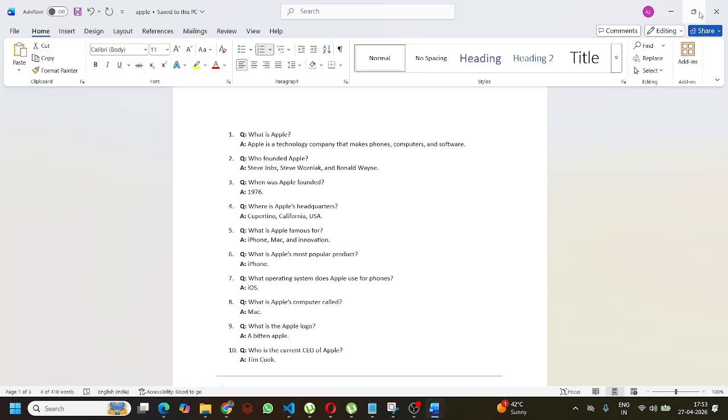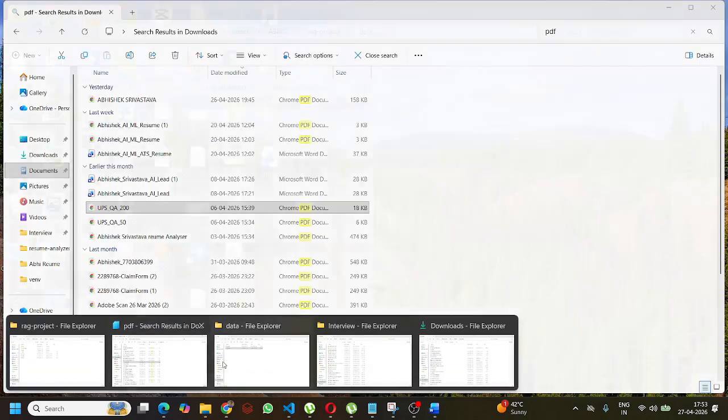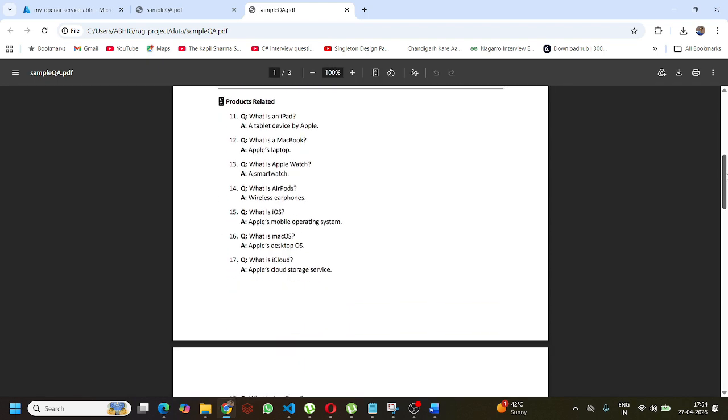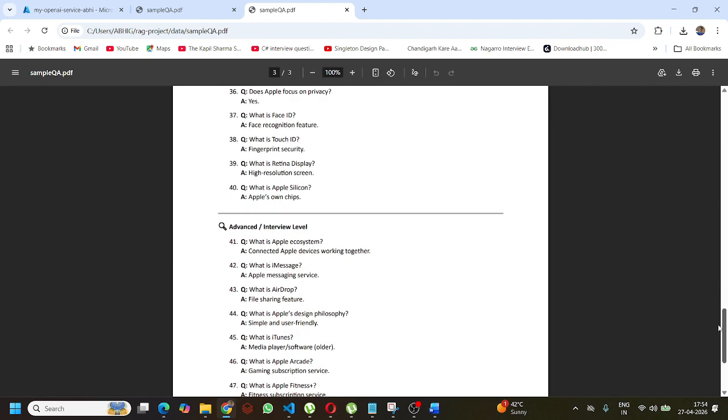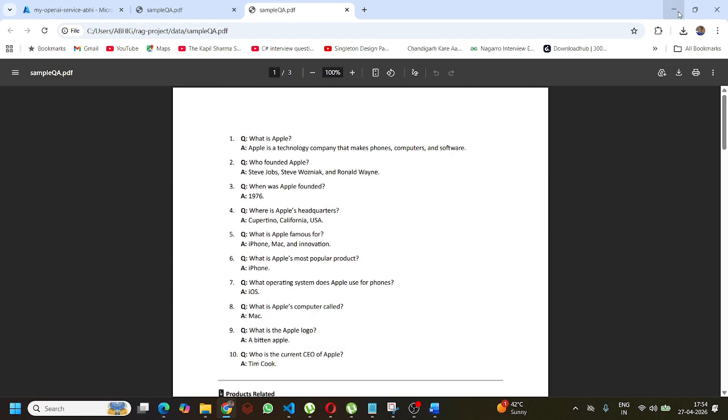This is the document, but not only a file, I have a PDF as well. You can see from here. This is a PDF file, right? The PDF file related to simple question answers of the Apple family. Right? After that,